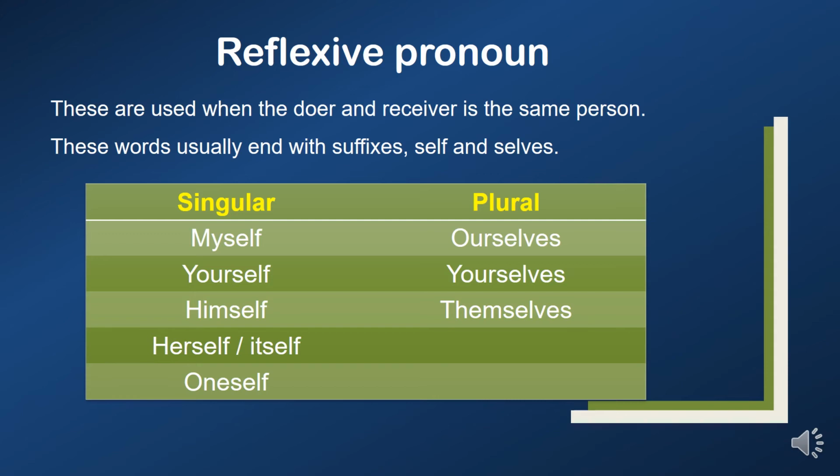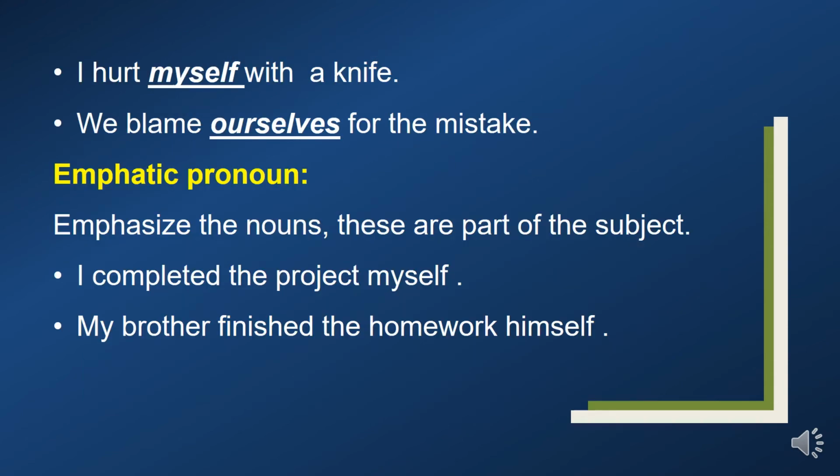Myself, plural is ourselves. Yourself, yourselves. Himself, herself, itself, themselves. Oneself is singular. Let's see some examples. I hurt myself with a knife. We blame ourselves for the mistake.